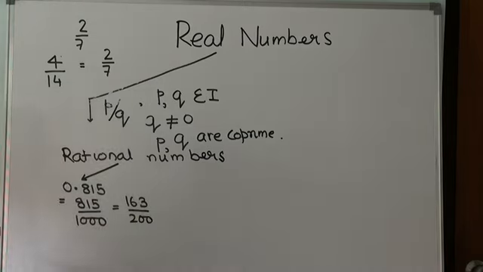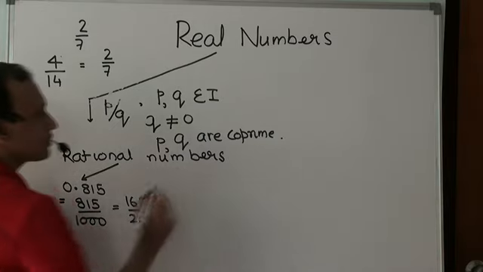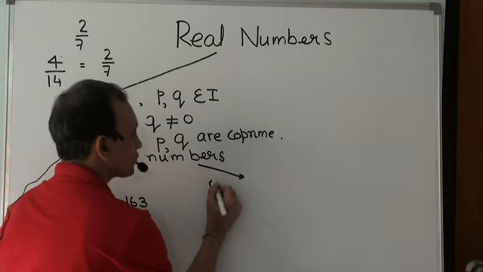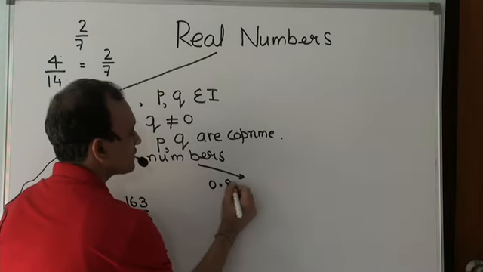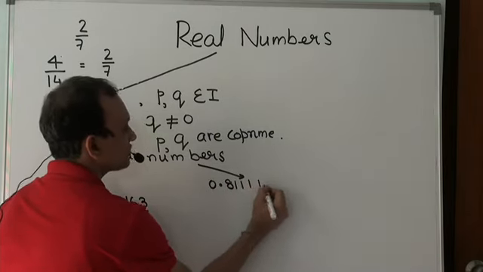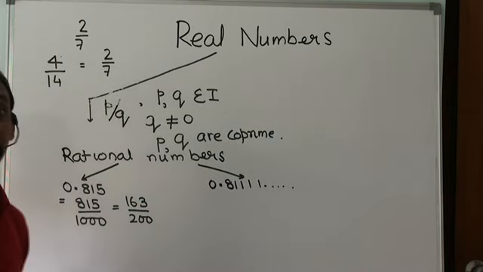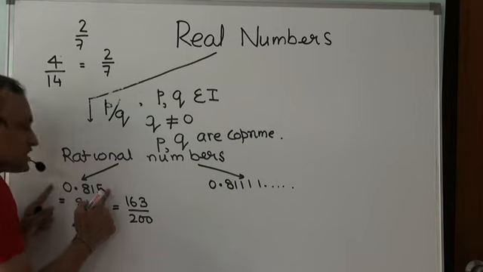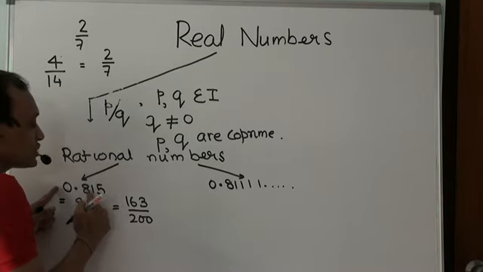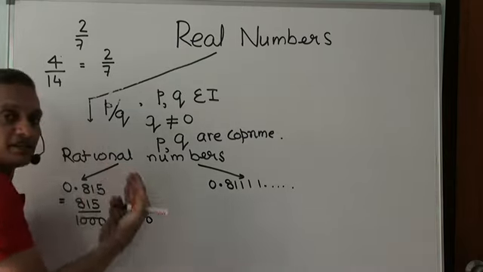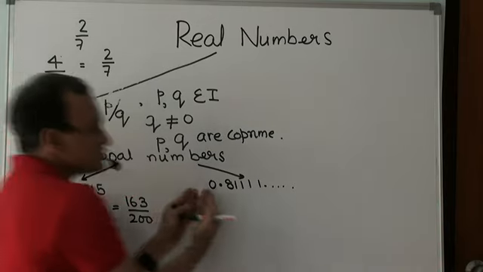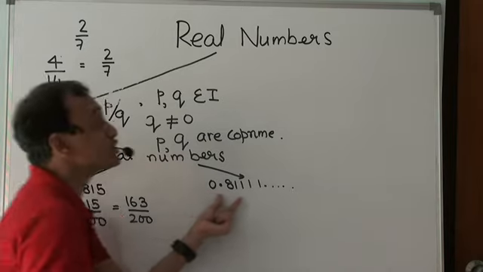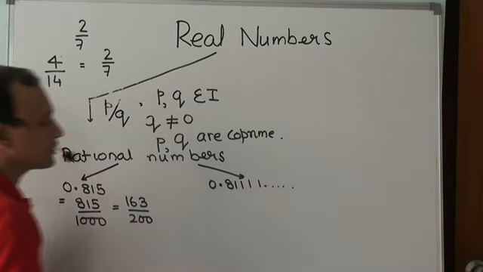That's one kind. The other kind is a number like 0.81111111, non-terminating but recurring. In the first, the decimal representation terminates; in this one, it does not terminate but recurs.